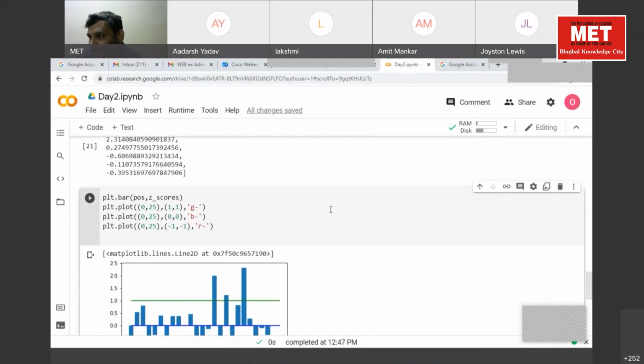Good afternoon, sir. Yes. Which formula does NumPy's standard deviation use, the one divided by n or n minus 1? We have two formulas for standard deviation, right? One is for the population and one is for the sample. Which one does NumPy use?